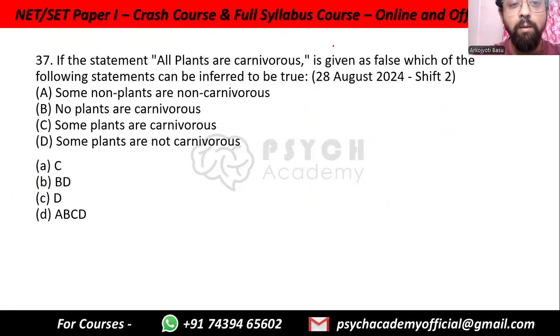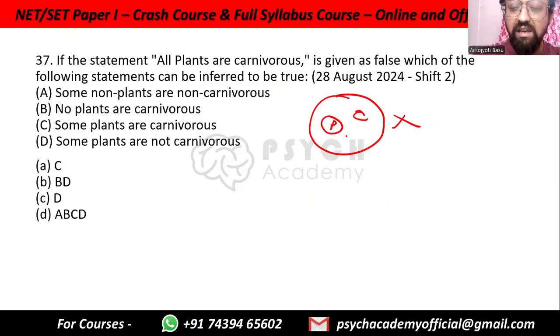If the statement all plants are carnivorous is given as false. Okay. So basically, plants, carnivorous. This Venn diagram that we have is incorrect. It is given as false. Which of the following statements can be inferred to be true? Well, all plants are carnivorous. This is false. Fine. So some non-plants are non-carnivorous. See, this is talking about non-plants.